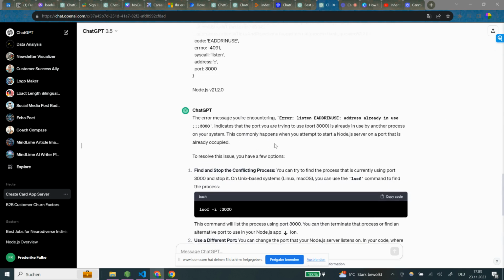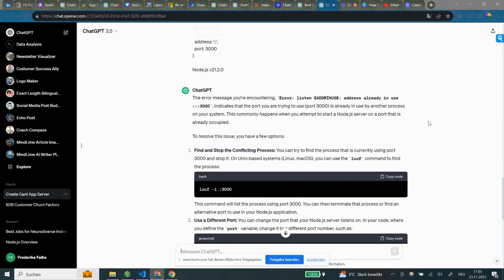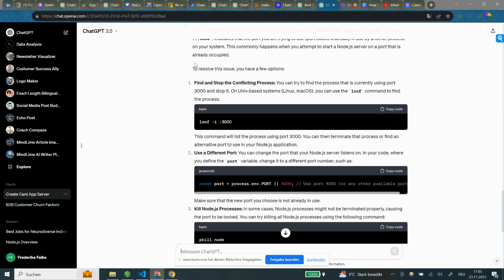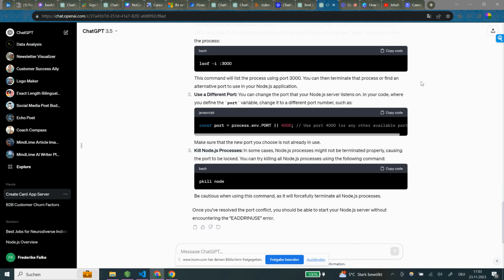So let's see, it says the error message you're encountering indicates that the port you're trying to use is already in use by another process on your system. This commonly happens when you attempt to start a Node.js server on a port that is already occupied. To resolve this issue, you have a few options. Find and stop the conflicting process. You can try to find the process that is currently using port 3000 and stop it. On Unix-based systems, you can use a command to find the process. This command will list the process using port 3000. You can then terminate that process.